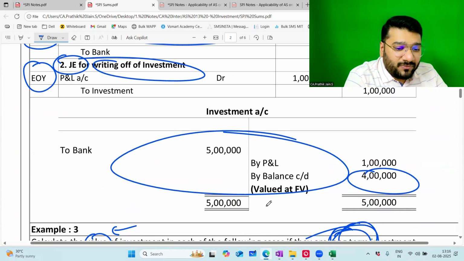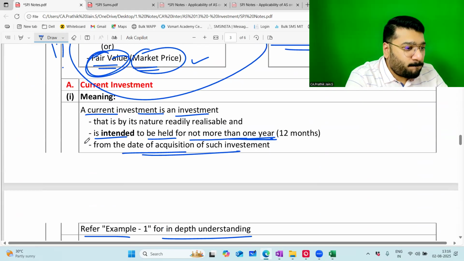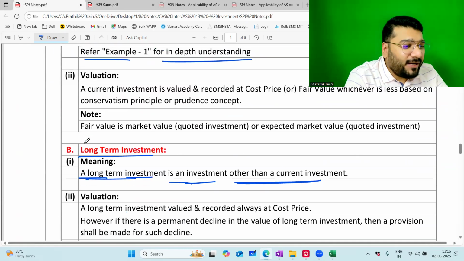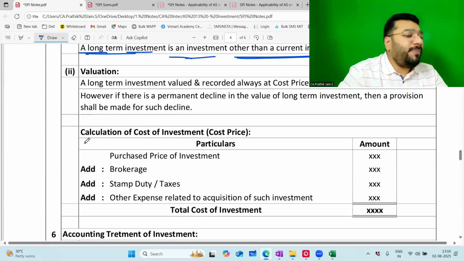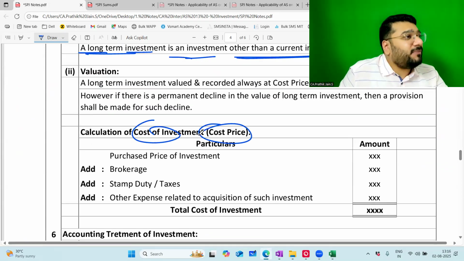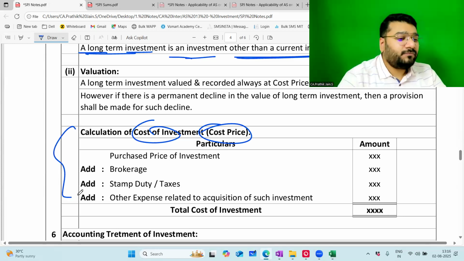How much time is it now? 1:15. Okay. No break. I think we'll wind up here because the next topic is how to calculate the cost of investment. So this will take a nice amount of time, or we'll finish this concept alone, because if you give me 20 minutes, this will be done. Anyways, the class is till 1:45. Okay, let's do this.